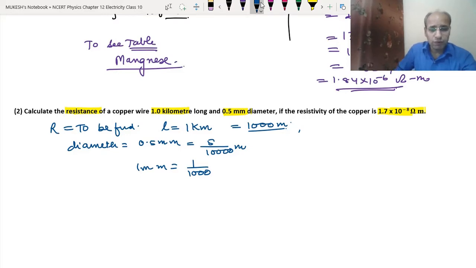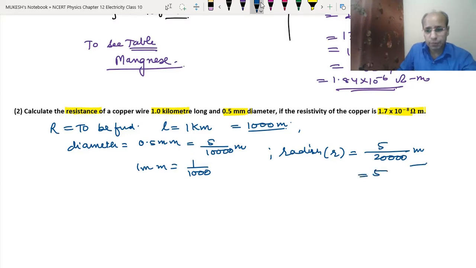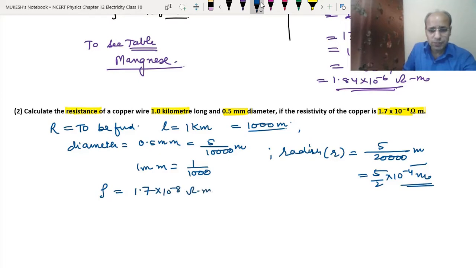Now we will find the radius. The radius of this wire, that means R, is the diameter divided by 2, so it becomes 5 upon 20,000 meter, same as the above question. This becomes 5 upon 2 into 10 to the power minus 4 meter. We have been given the resistivity rho, which is 1.7 into 10 to the power minus 8 ohm meter. Now let's do the calculations.